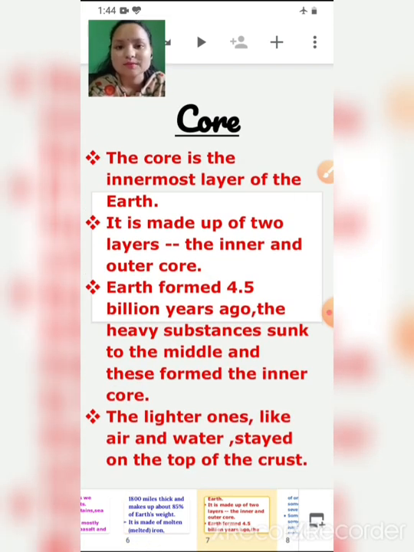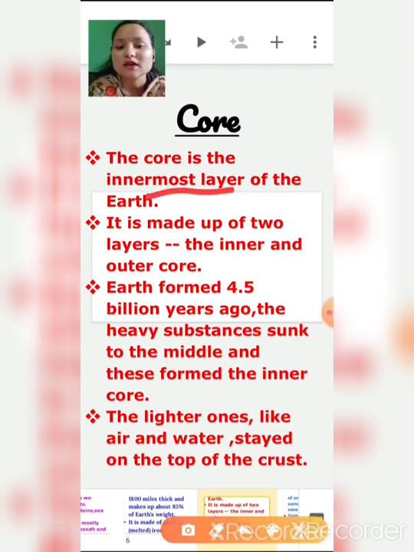Then comes the core. The core is the innermost layer of the earth. See, children, the crust where we are living is the coolest layer of the earth. That is why we are able to live here. Other than that, the mantle and core are both the hottest layers. The core is the innermost and hottest layer of the earth, and it is made up of two layers, inner core and outer core.